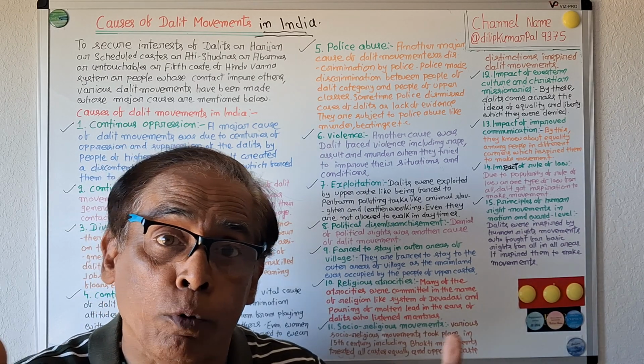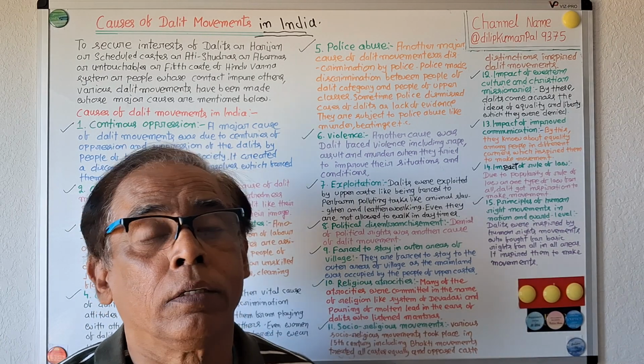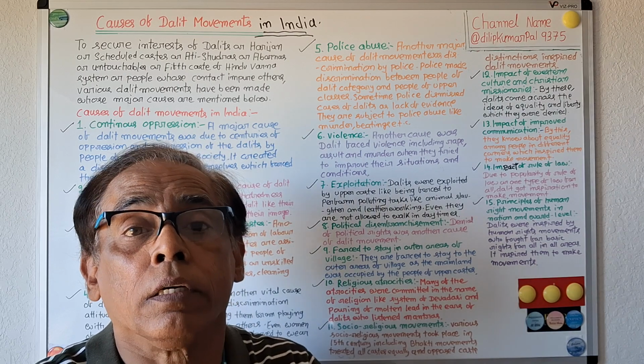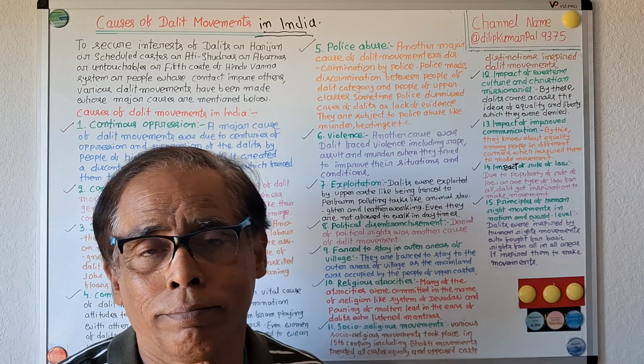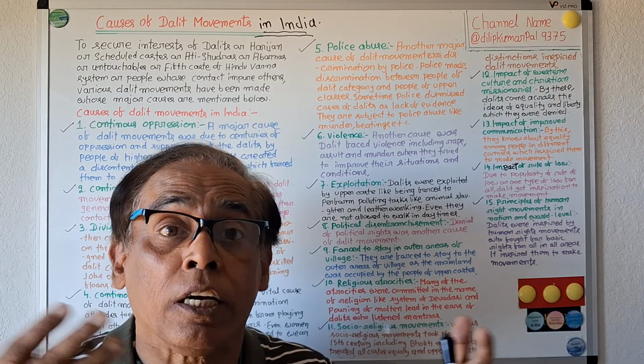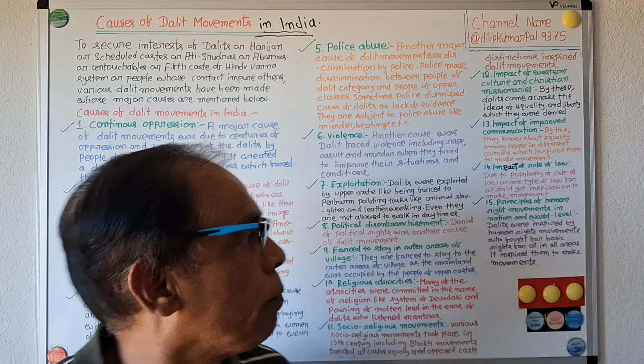By this, Dalit people were also inspired, and for the promulgation and enjoyment of equal law, they made movements.